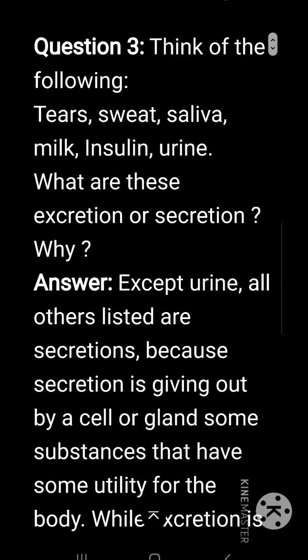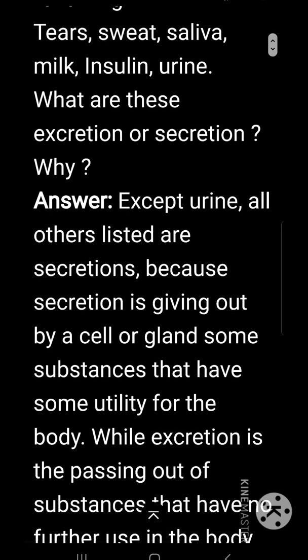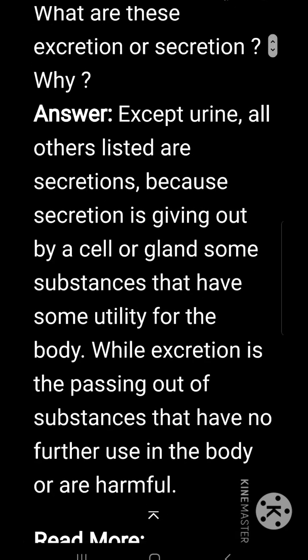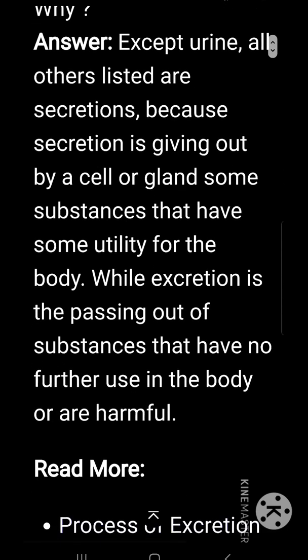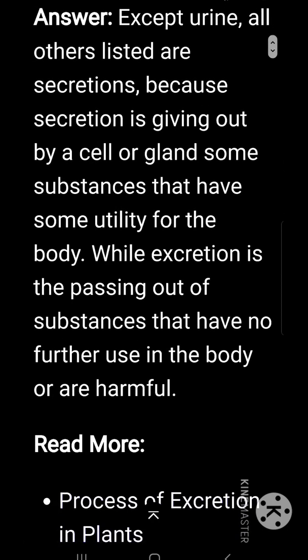Think of the following: tears, sweat, saliva, milk, insulin, urine. What are these? Excretion or secretion? Why? Except urine, all others listed are secretions, because secretion is given out by a cell or gland, some substance that has some utility for the body, while excretion is the passing out of the substance that has no further use in the body or is harmful.